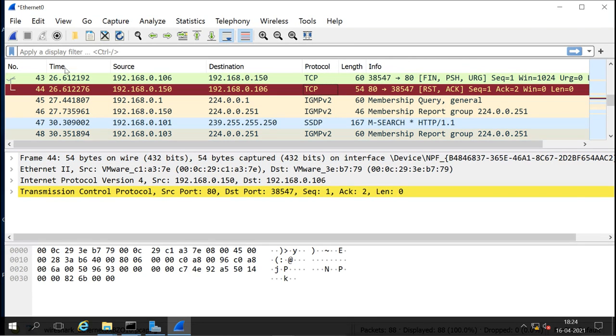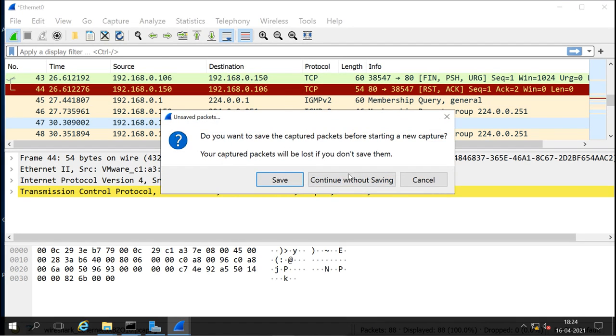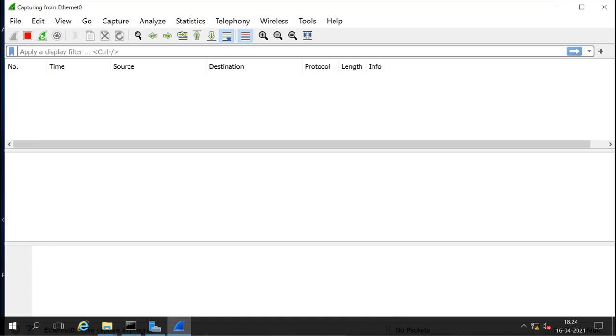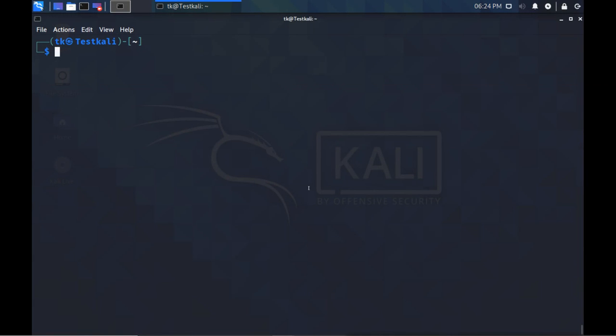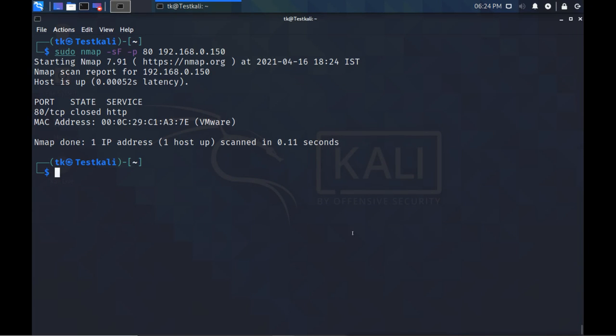I forgot to restart, sorry, so I will start again. I will do it again. I forgot to start the sniffing. Okay, I got the same result. Now go back to Windows machine and stop.